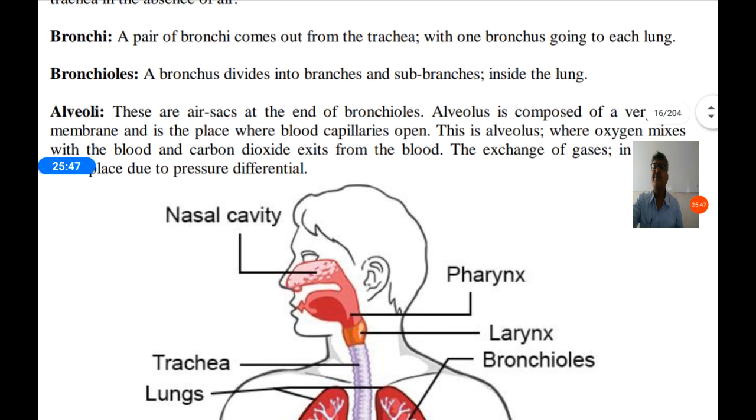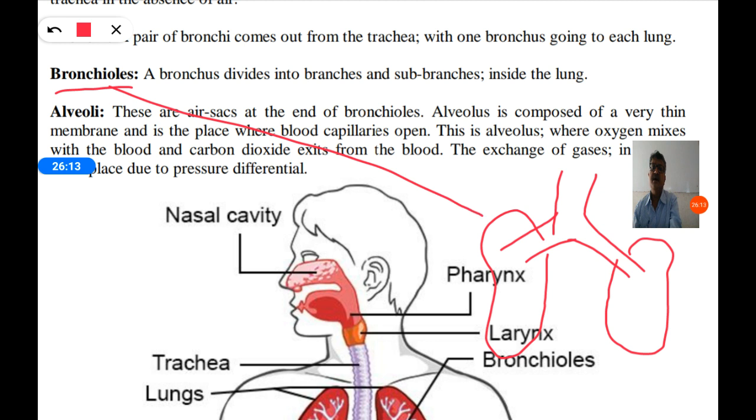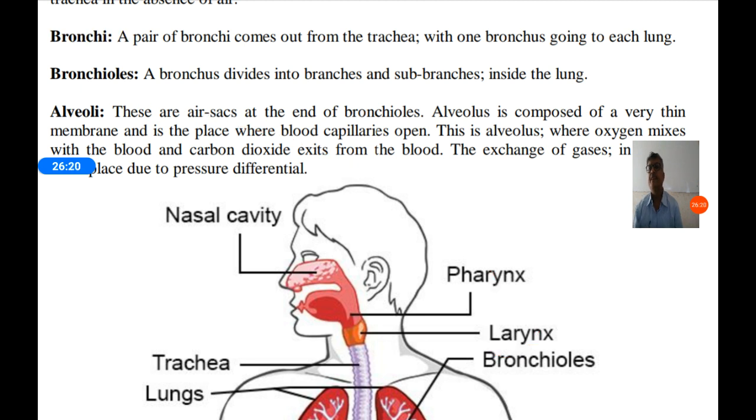Next, bronchi. A pair of bronchi comes out from the trachea. The main trachea divides into two branches because we have two lungs. One branch goes to one lung and another branch goes to the other lung. These branches of the trachea are called bronchi.